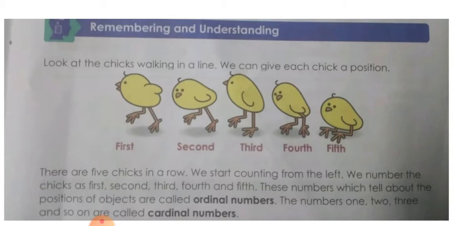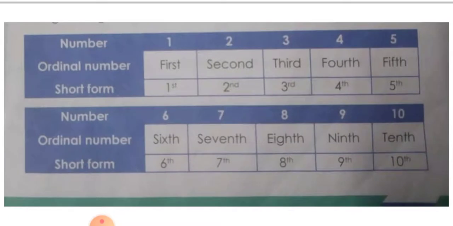You know the numbers which we use to count are called cardinal numbers. That is 1, 2, 3, 4, 5, 6, etcetera. These all are cardinal numbers, and the numbers which show the position of something are ordinal numbers. So always remember, cardinal numbers are the counting numbers and ordinal numbers are the numbers which show the position of something.